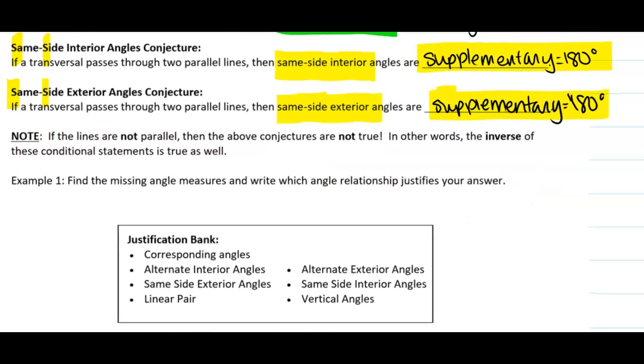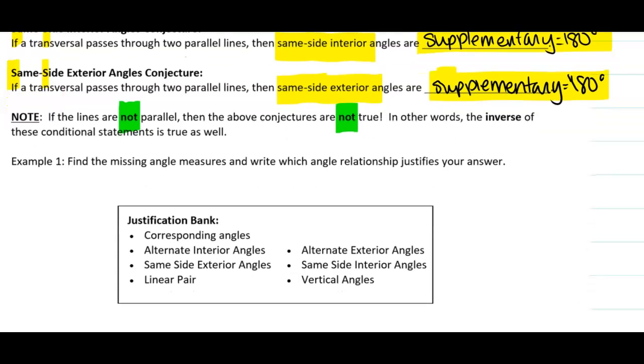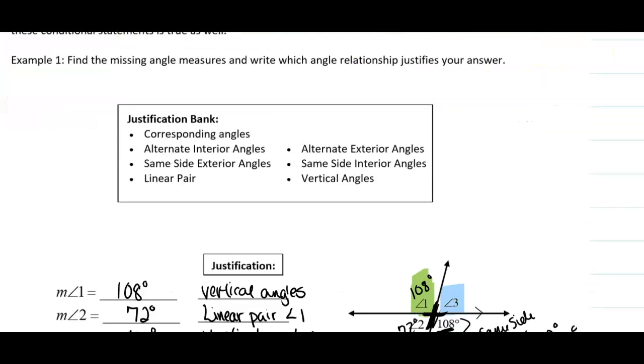So note that if two lines are not parallel, then the above conjectures are not true, which means that the inverse of these conditional statements are true as well. So if we say if a transversal does not pass through two parallel lines, then their same side exterior angles are not supplementary. So that would be an example.